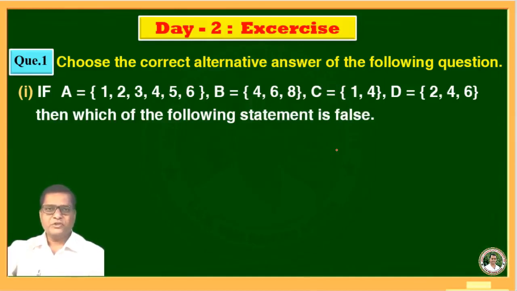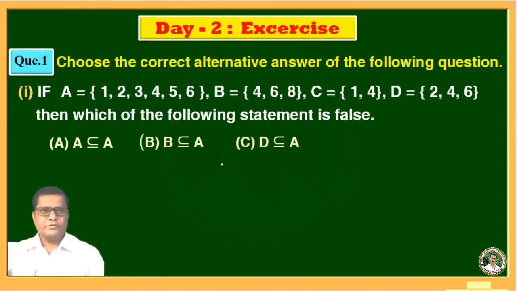In this, options are given. Option A, A is a subset of A. Option B, B is a subset of A. Option C, D is a subset of A. And option D, C is a subset of A.